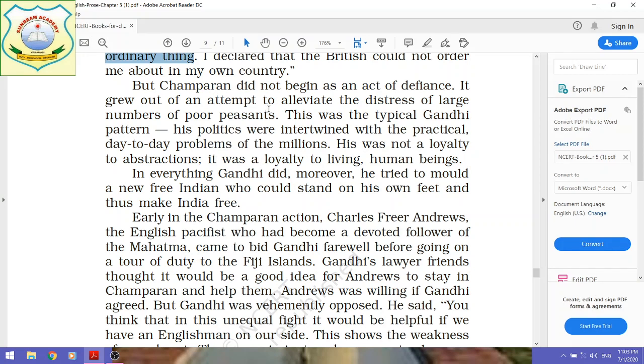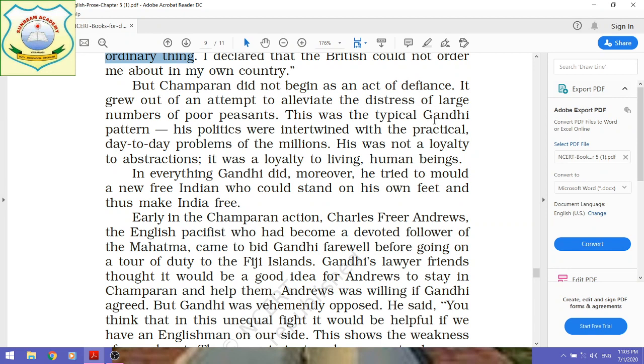It was not only that Gandhiji started the civil disobedience movement from the Champaran episode. Rather, it was really an attempt by Gandhiji to lessen the distress, the problems of large numbers of common men, like the poor peasants.